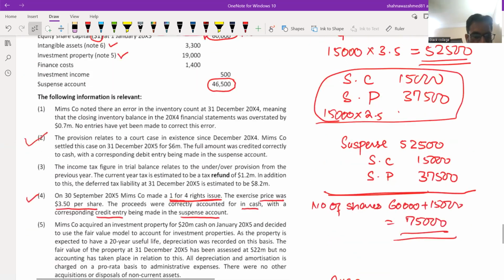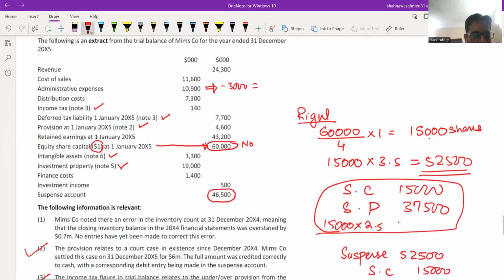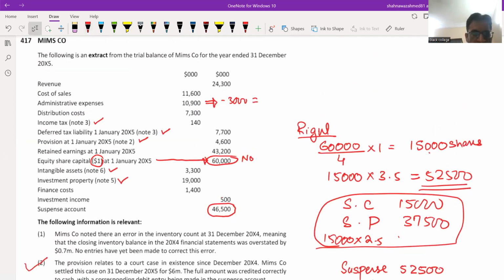Let's focus on adjustment number 3 related to tax again. In the trial balance, the income tax figure is given as 140 on the debit side. Whenever the trial balance includes an income tax figure on the debit side, this is the under provision.